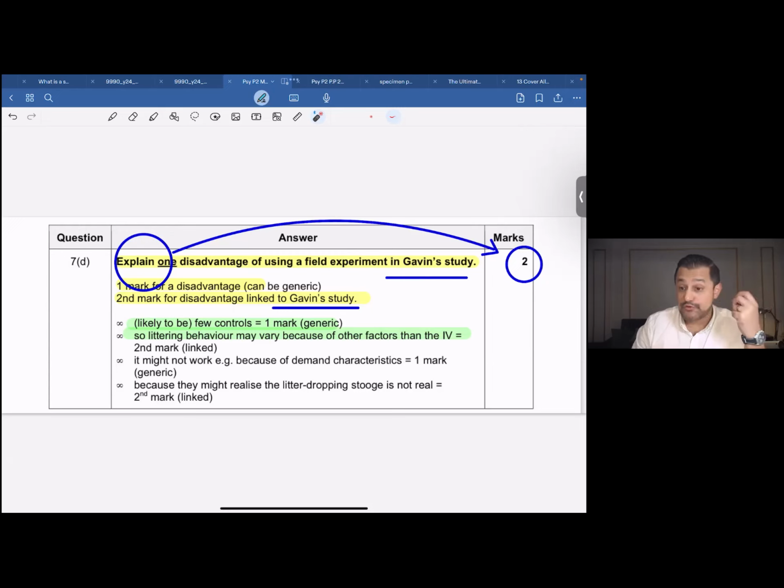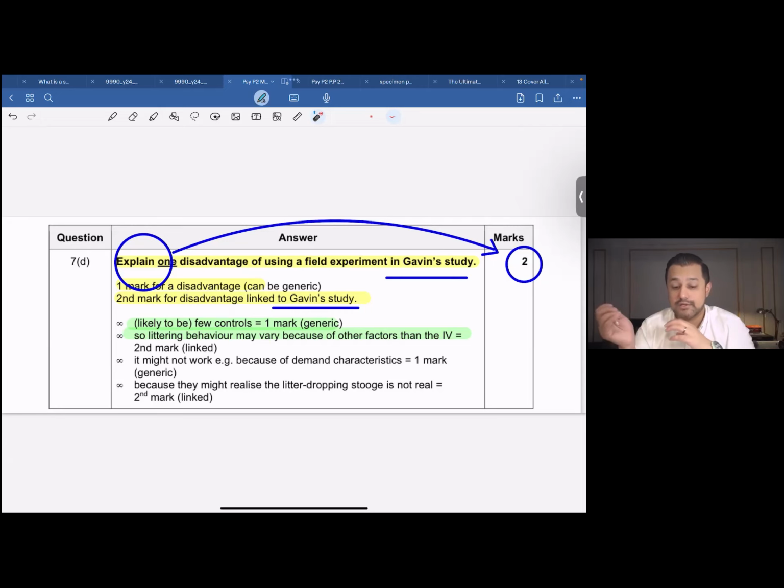A disadvantage of using a field experiment: there are likely to be fewer controls. So littering behavior may vary because of other factors as well. There are other factors because of which individuals might litter the ground. It might not just be because there's more litter on the ground. Probably it has something to do with them having less time at that particular moment.